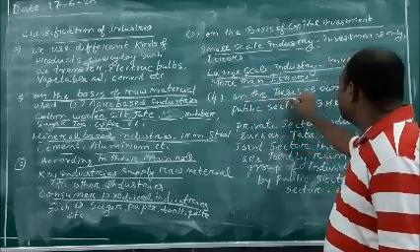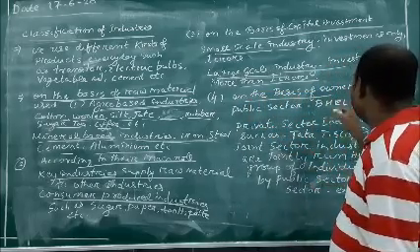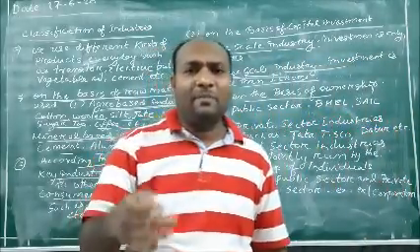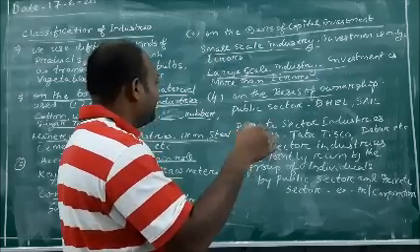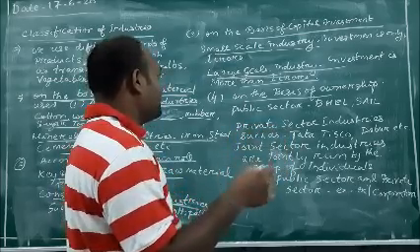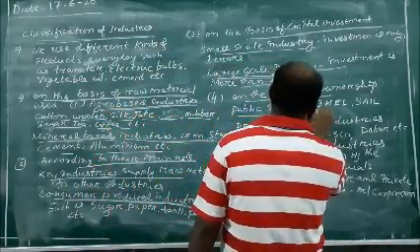Again, dear children, the industry has been divided on the basis of ownership. On the basis of ownership, the industry has been divided into several categories. Here we first see the public sector, which is run by the government.